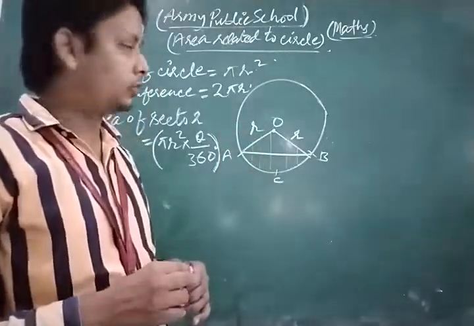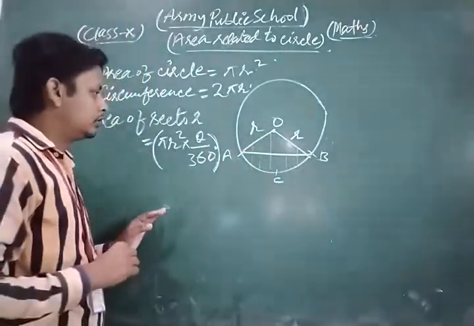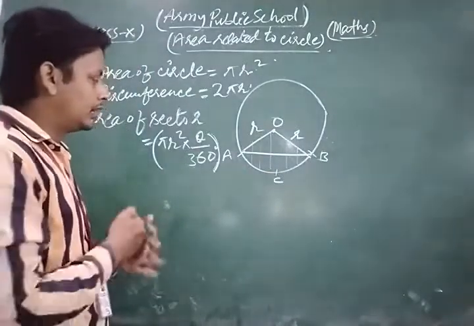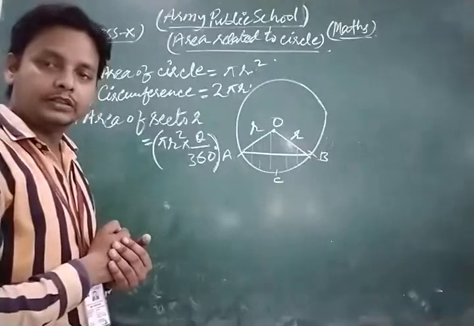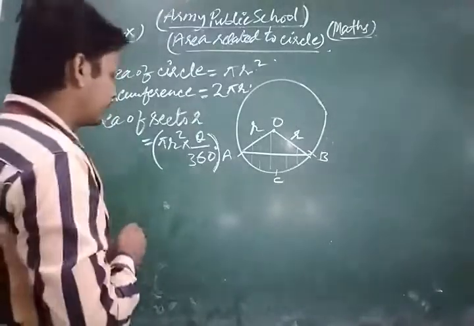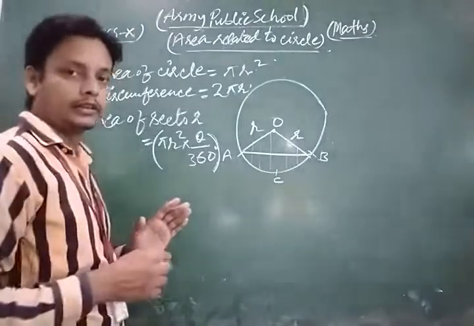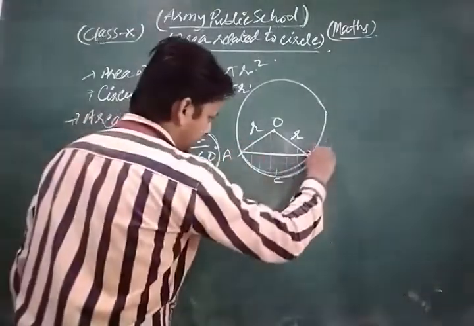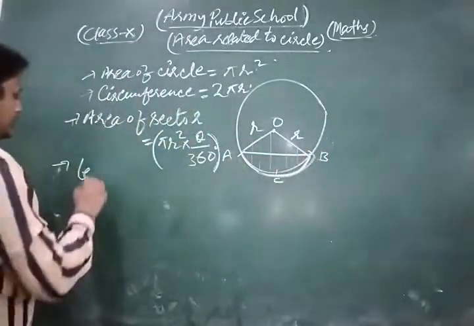Now, another formula for the area of a circle sector is 1 upon 2 into length of arc into radius. This is also a very important formula. Now the formula for the length of arc, this is arc AB.